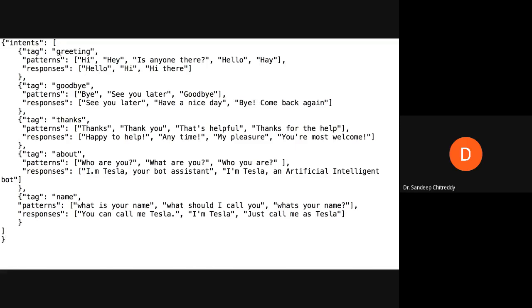So you have these, there are 5 categories here, because there are 5 tags. You have a greetings category, a goodbye category, a thanks category, an about category, and a name category. So you have training sentences, and during the testing stage you have to categorize your sentence into one among these classes. That is our job.